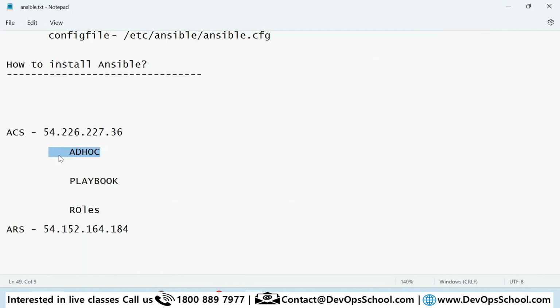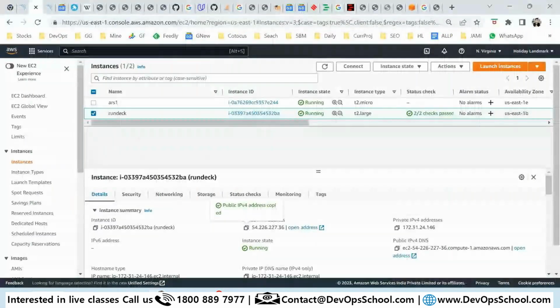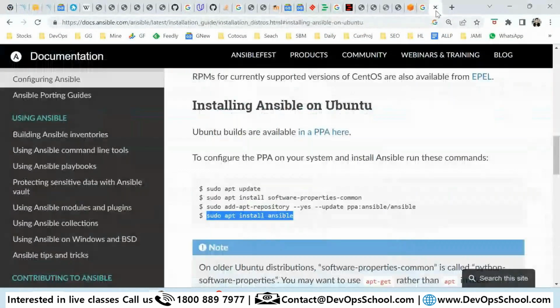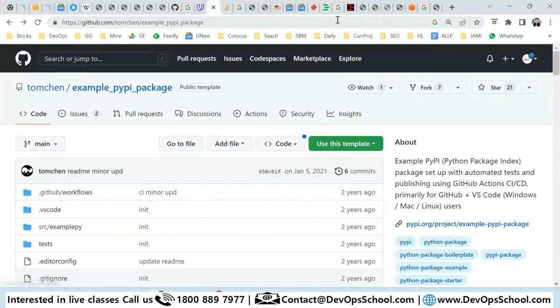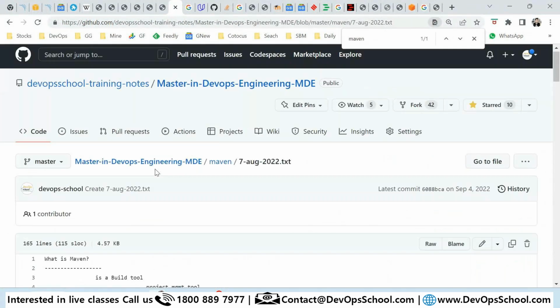Ad hoc commands means, if you want to do one or two activities on the remote server, for that you're not writing code, you're just getting it done using ad hoc commands. But if you want to make a lot of changes, then you use the playbook and then roles. I'll discuss all of this one by one. Now I'm going to GitHub to steal some of the existing code. This will save a little bit of time.